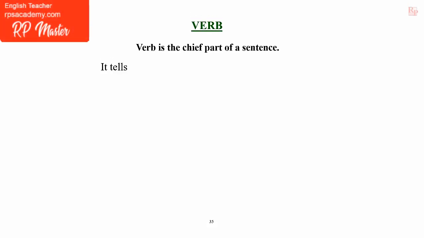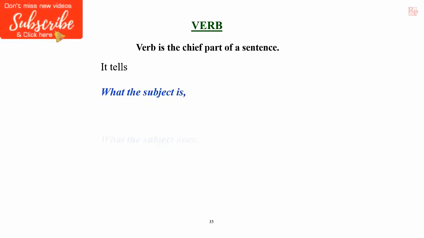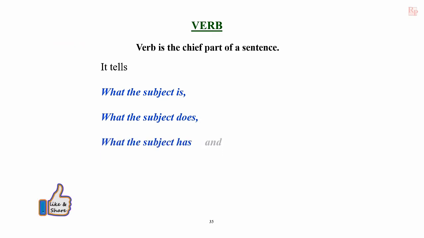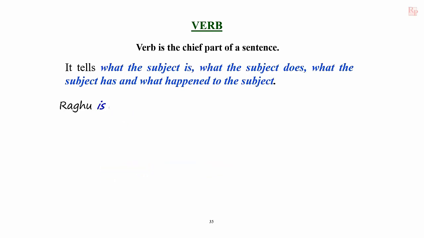Verb is the chief part of a sentence. It tells what the subject is, what the subject does, what the subject has, and what happened to the subject. Here is an example. Raghu is a teacher. In this sentence, it says the state or position of the subject. Raghu is the subject and the verb is represents the position or the situation of the subject Raghu.